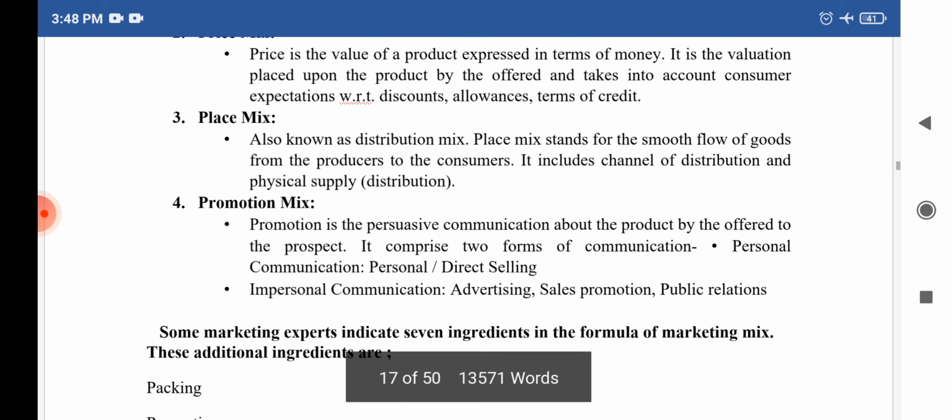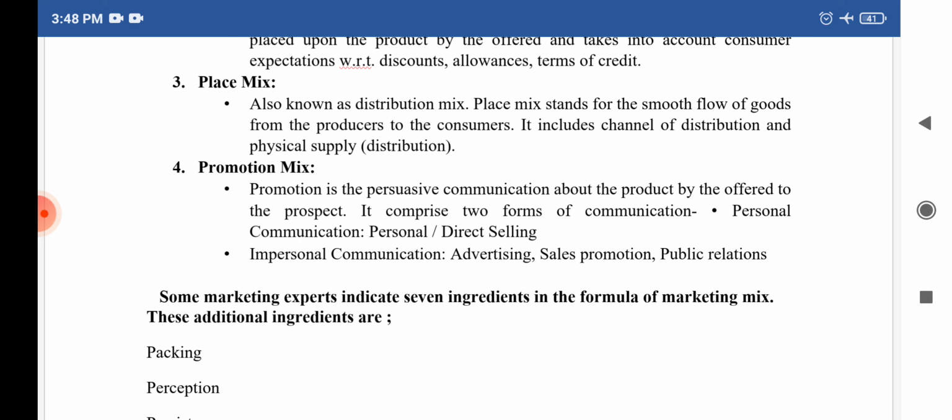And the last one is promotion mix. Promotion is the pervasive communication about the product by the offeror to the prospect, and it comprises two forms of communication: personal communication and impersonal communication.